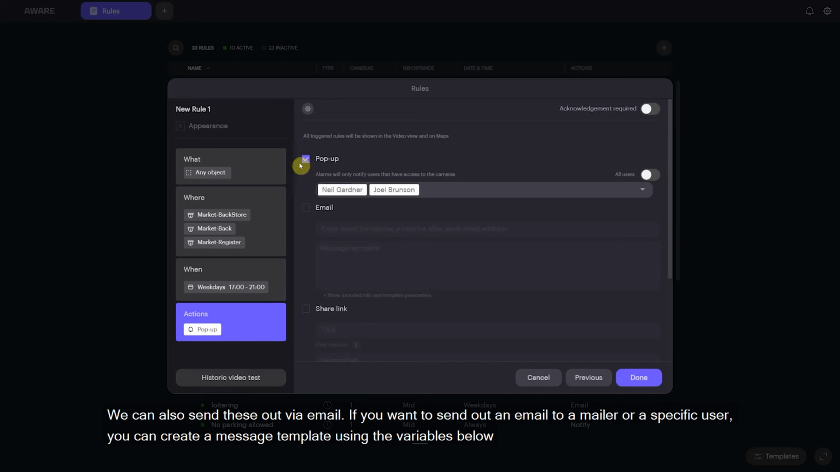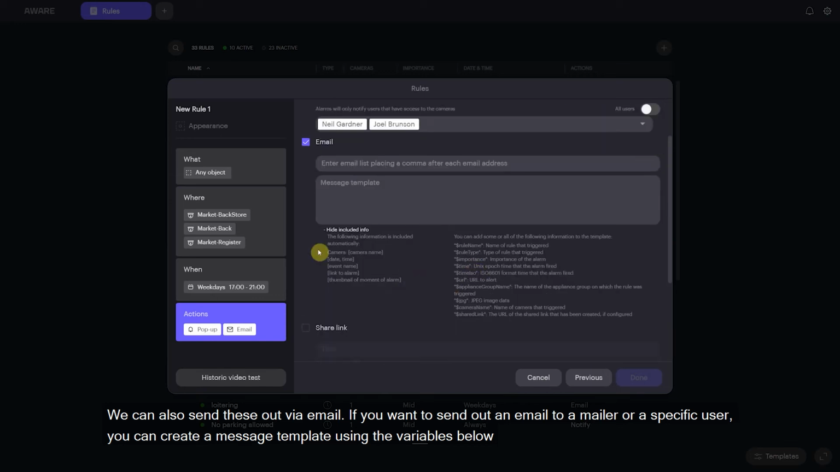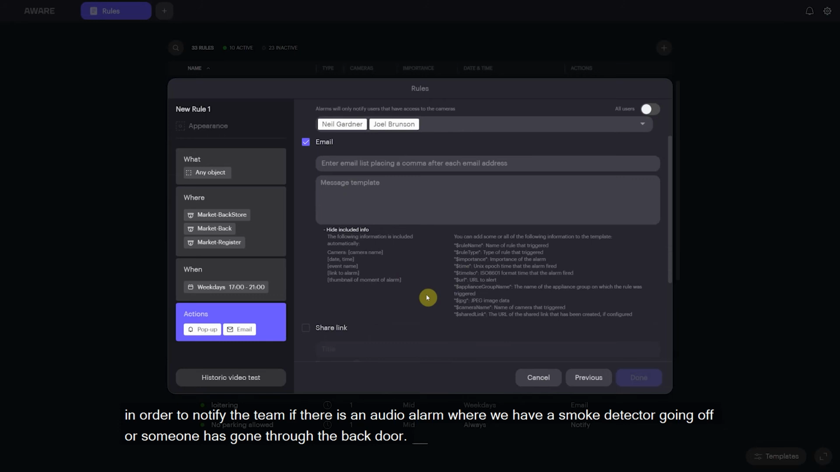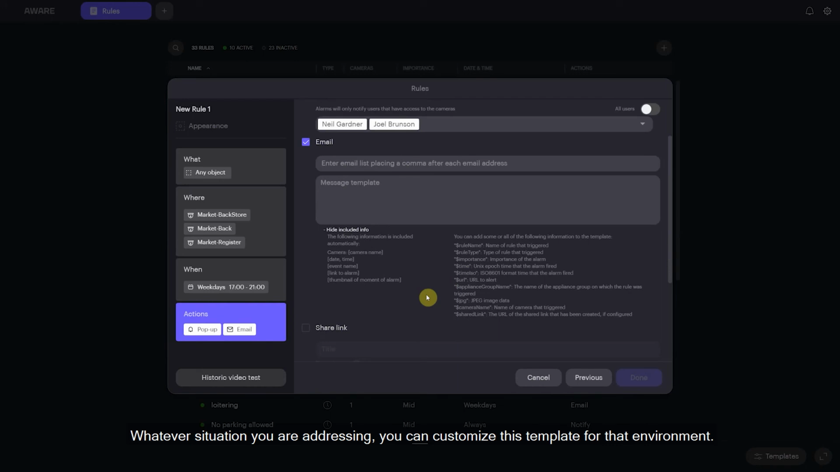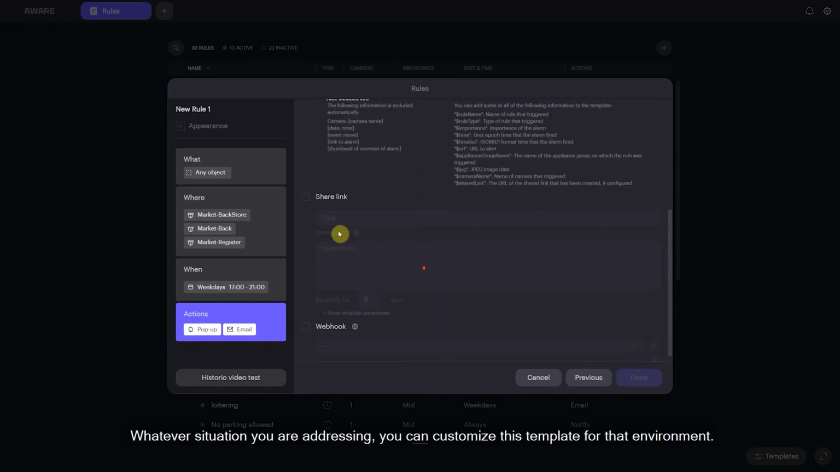Now we can also send these out via email. So if you want to send out an email to a mailer or to a specific user, you can create a message template using the variables below in order to notify the team if there is an audio alarm where we have a smoke detector going off, or someone has gone through the back door. Whatever situation you are addressing, you can customize this template for that environment.